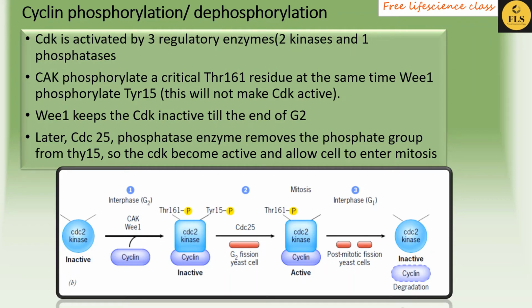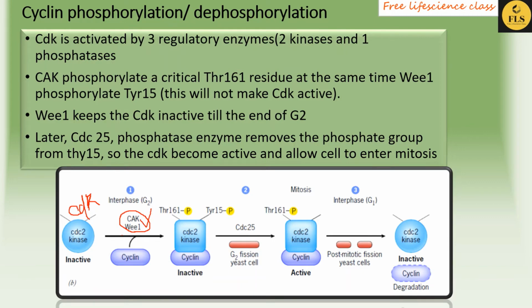This diagram is taken from the Cell and Molecular Biology text by Karp. Here it shows that during the interphase, the CDK activating kinase CAK and Wee1 are present, and with the help of these 2 regulatory enzymes, the cyclin binds to the inactive form of the CDK.